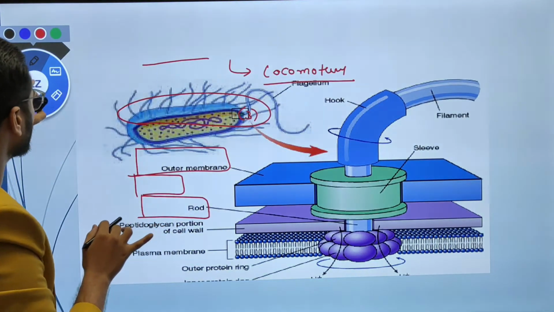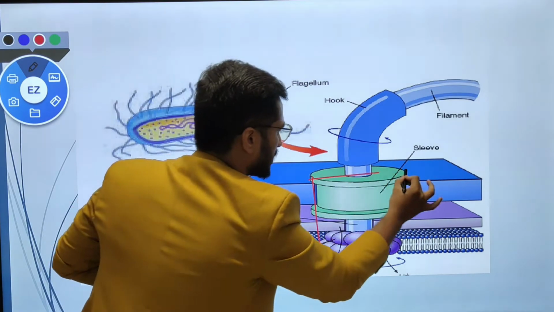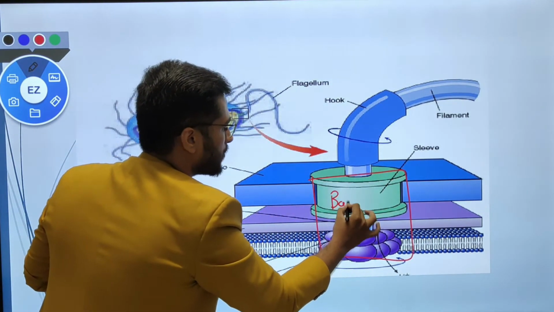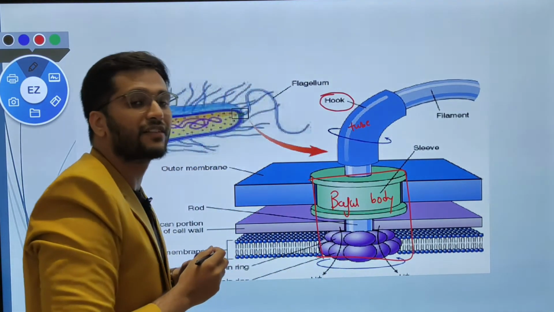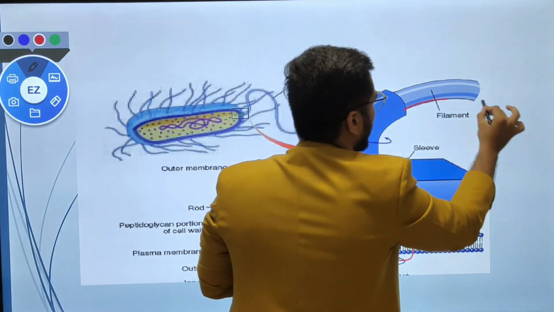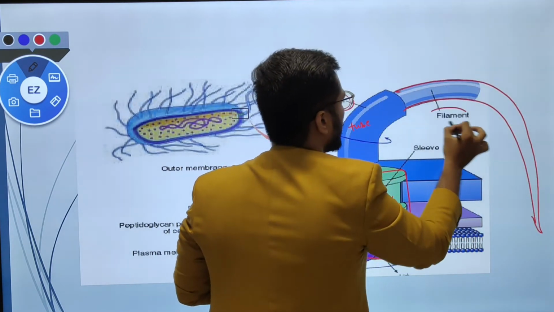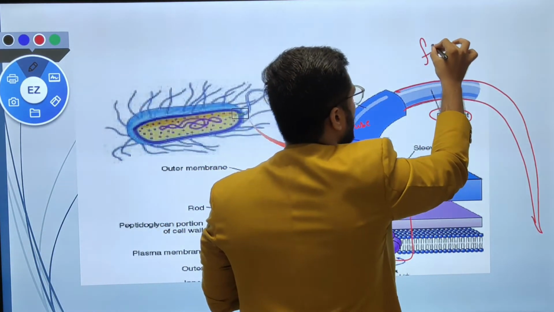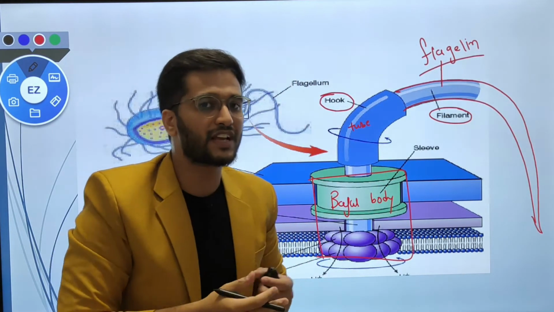So this is the structure of a flagellum. Here we find that this structure, which is placed inside the envelope system, is known as the basal body. Basal body is continuous with a tube-like structure, and this tube-like structure is known as the hook, and the hook continues into the tapering projection that is known as the filament. A very important thing about the filament is that it is made up of a protein called flagellin.